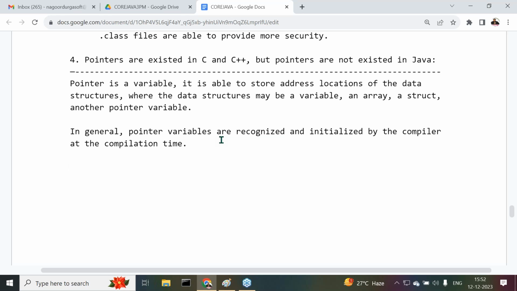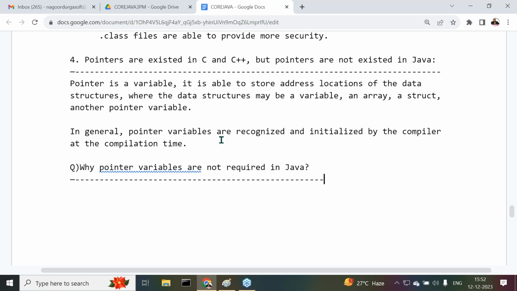After completing the pointer variable basics and its recognition, I have a direct question here. After understanding this pointer variable basic information, my question is: why are pointer variables not available, not existing, or not required in Java?